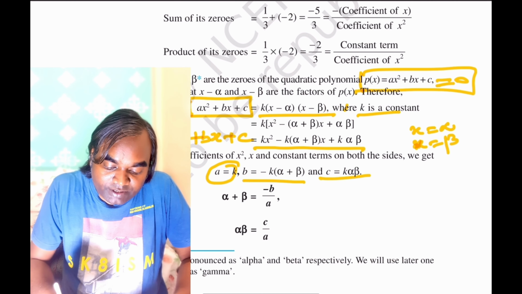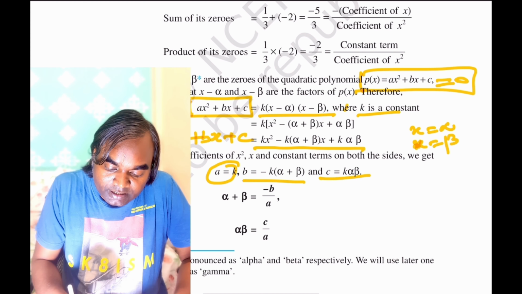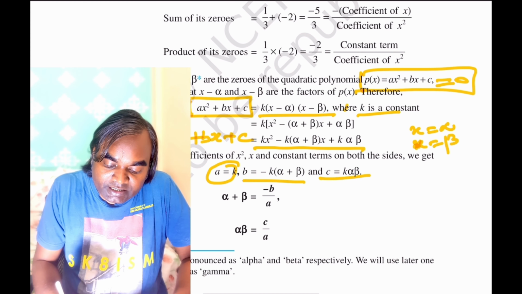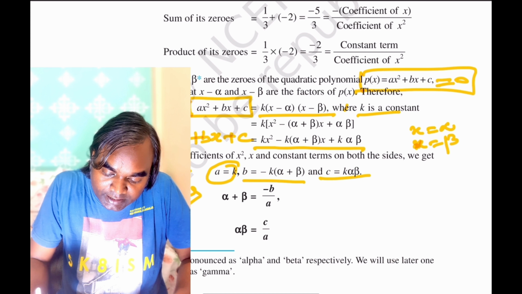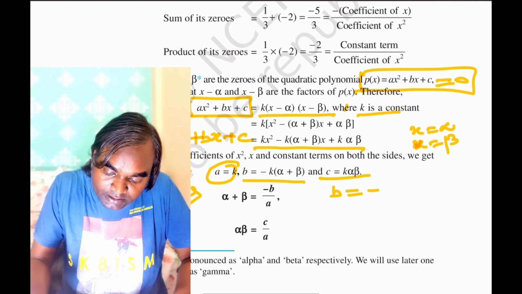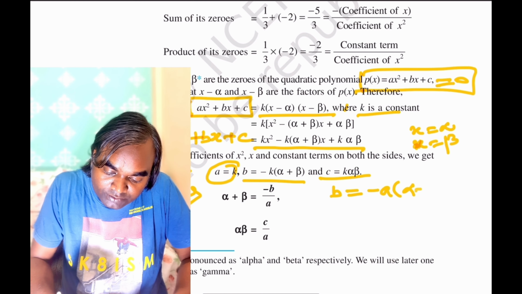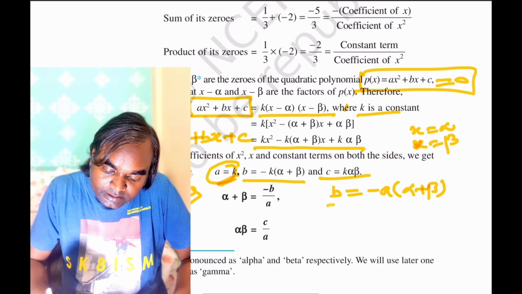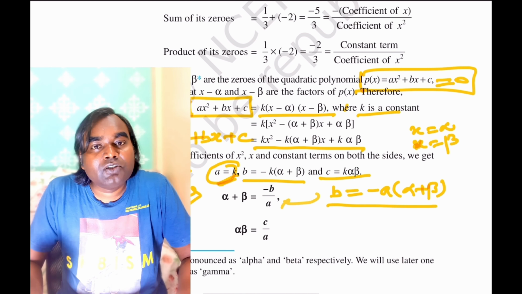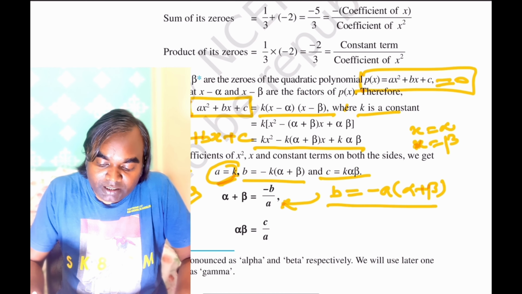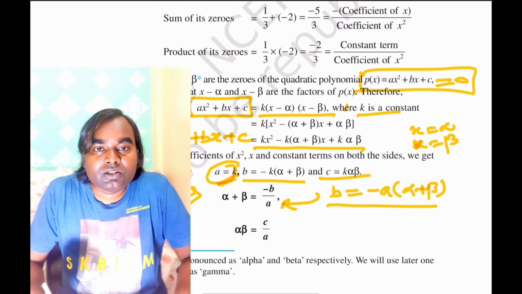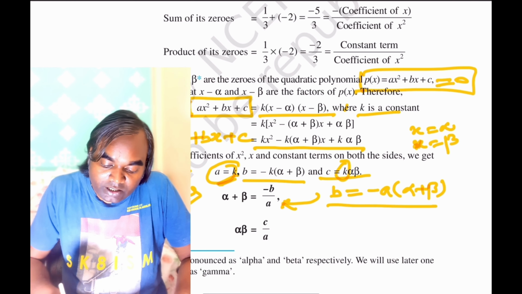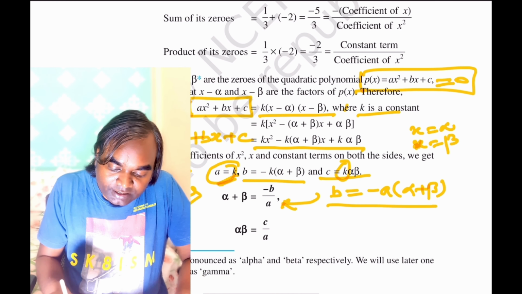After simplification, we see that b can be written as b is equal to minus a(alpha plus beta), after substituting the value of k. So this is nothing but this. So alpha plus beta is equal to minus b by a. Similarly, after substituting k equal to a, we get this. So ultimately we have this.